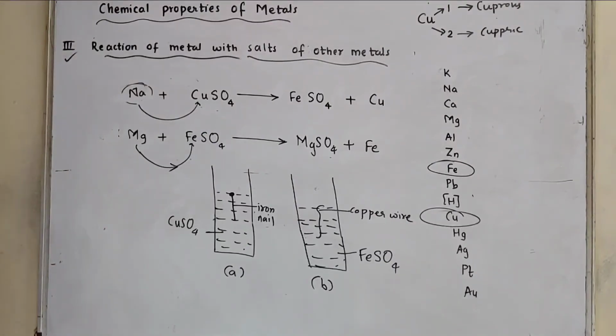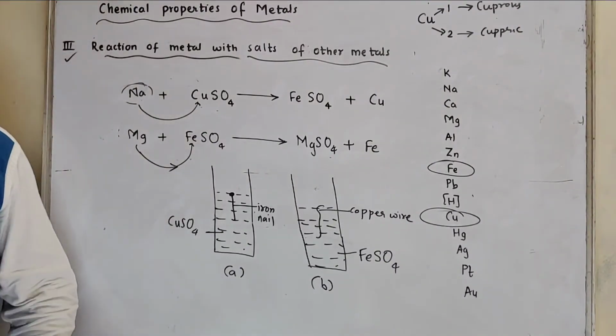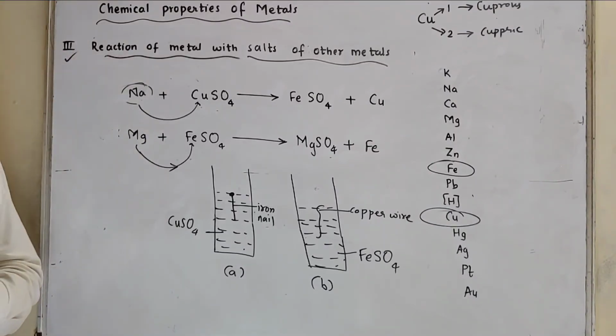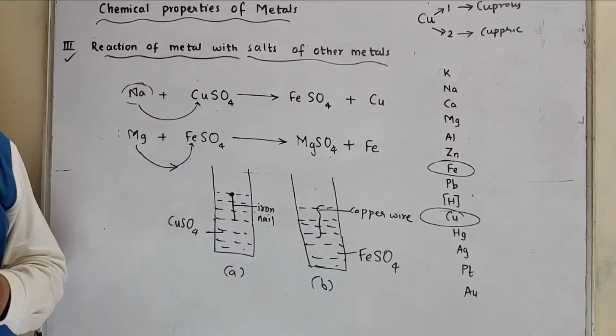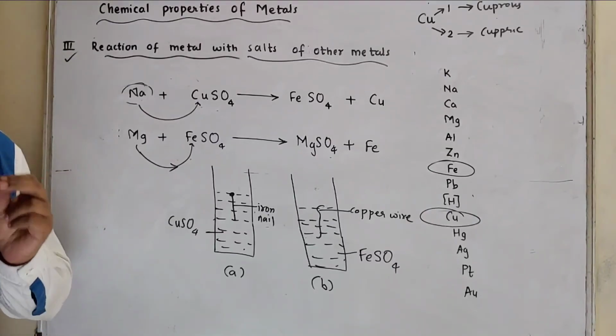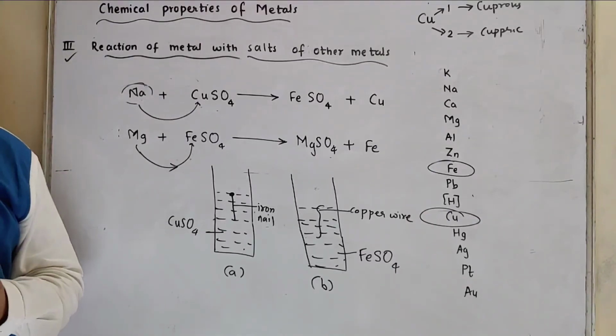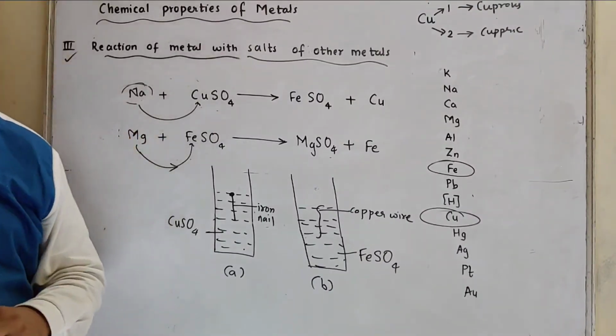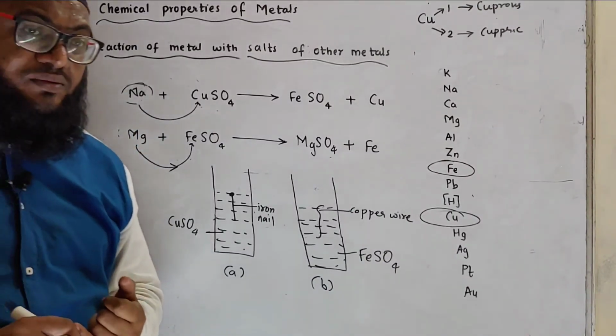So that's all, the chemical properties of metal. So what are the chemical properties? First one is reaction of metal with oxygen. We have discussed two important reactions: reaction of sodium and reaction of magnesium. That is, sodium is kept immersed in kerosene, which is a very important question, and magnesium ribbon is burnt in air. That is also very important.